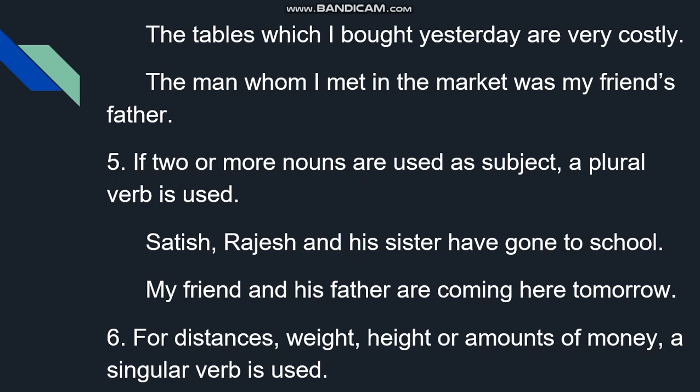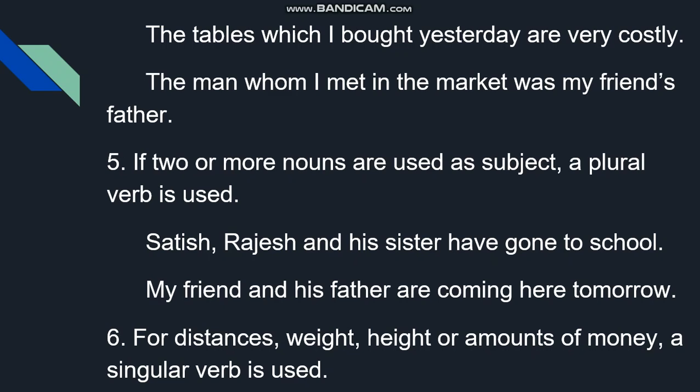According to the subject, the subject in the sentence is the tables. The tables which I bought, now the tables are very costly. Additional information is given here. The clause which I bought yesterday should be ignored, and the verb will agree with the tables.